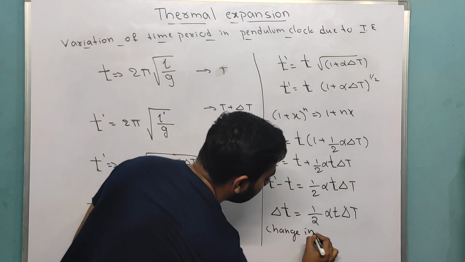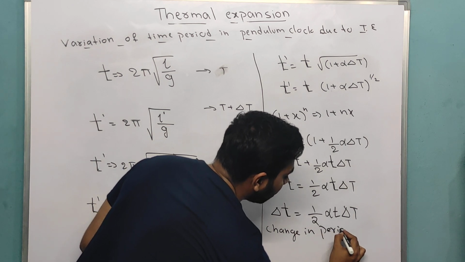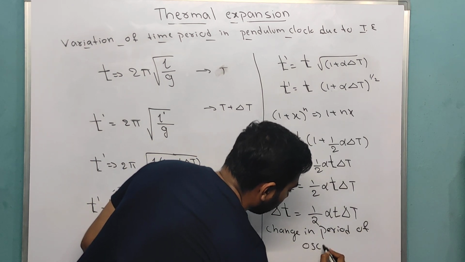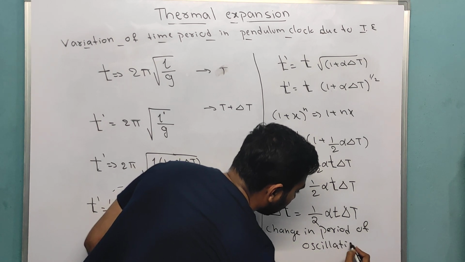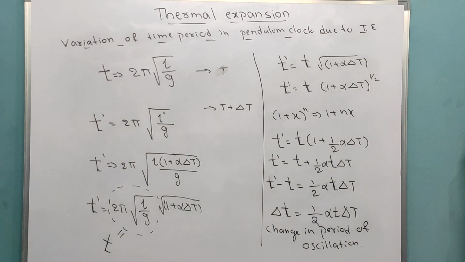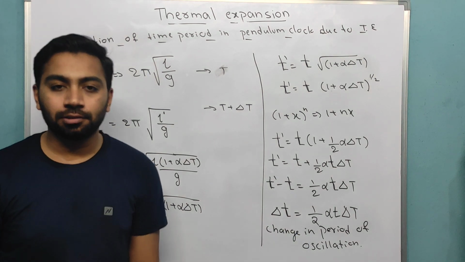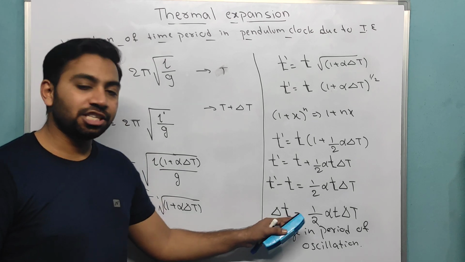This we can say is the change in period of oscillation. The period is time only, right? Change in period of oscillation. Take this down first. Or you can even say fractional change in time.